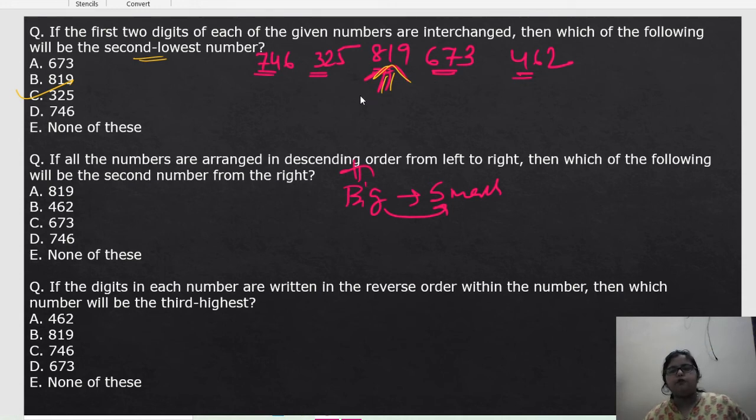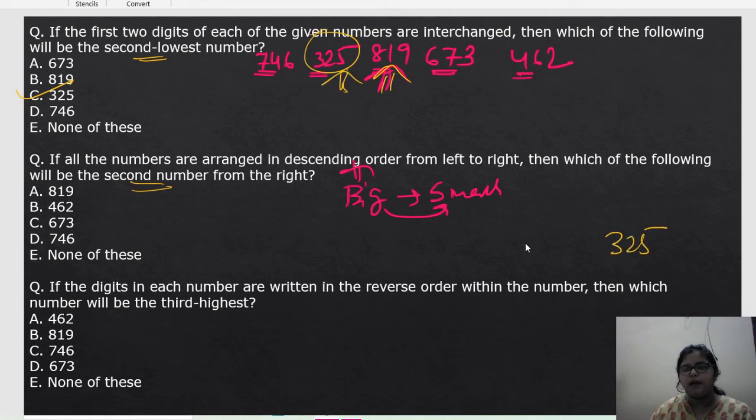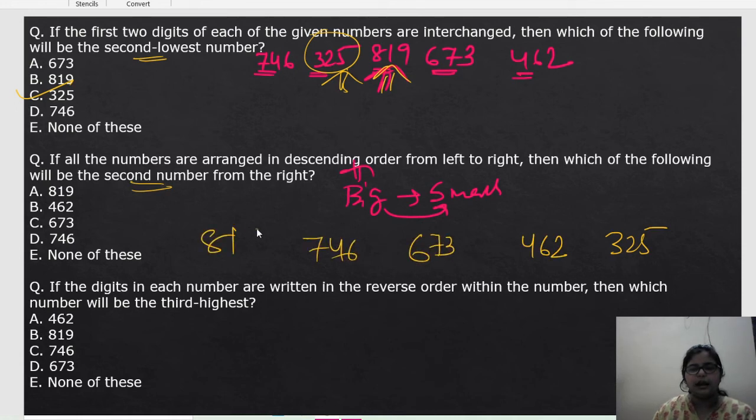Biggest number 819. Next is 746, then 673, then 462, and the last one is 325. And we have to find the second from the right side. So the order is 325, 462, 673, 746 and 819, like this.